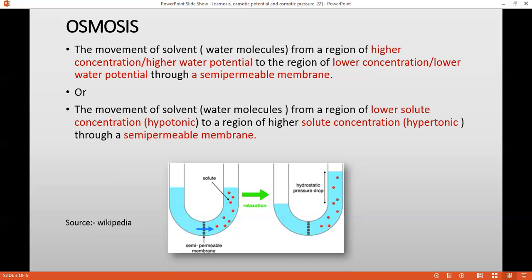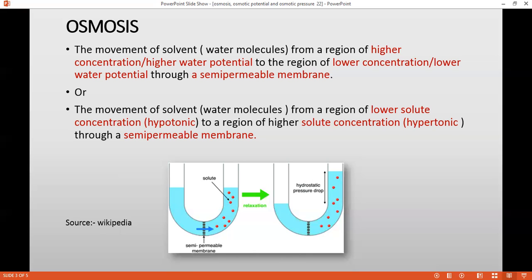If I'm talking about water potential, as I said, water potential means what? It is the potential of water to move from one place to another. It is the potential of free water molecules to move from one place to another. Just imagine there is pure water. In case of pure water, all the water molecules, they are free. They have very high kinetic energy and they can move from one place to another. If I'm taking two glasses, okay, in one glass, the level of water is more, and in the other glass, the level of water is less.